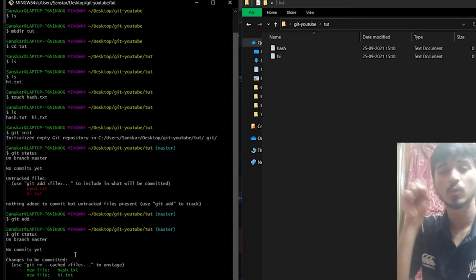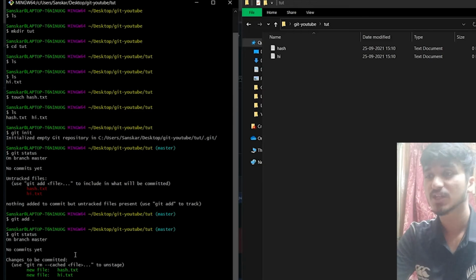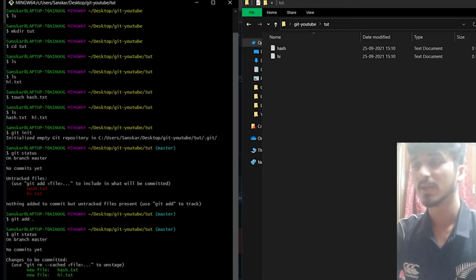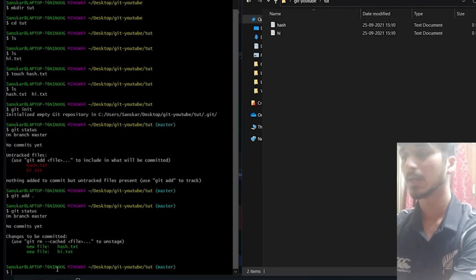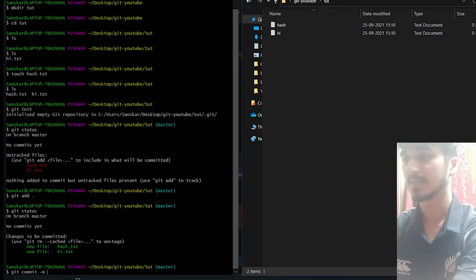Now when I do git status, Git tells me that there are changes made in this particular folder, tut. What changes? New file hash, new file high. What I want to do with these particular files is up to me. So I will say git commit minus m. This is the syntax for making a commit. Git commit, 2 files added. Let's say like that, 2 files added.